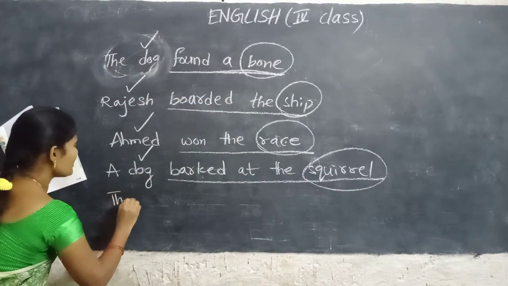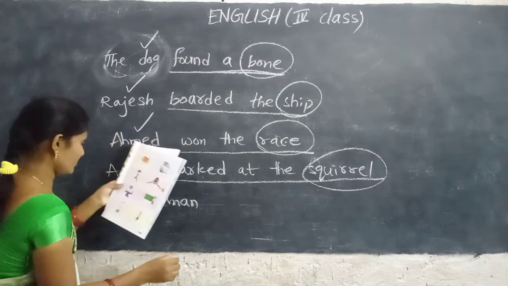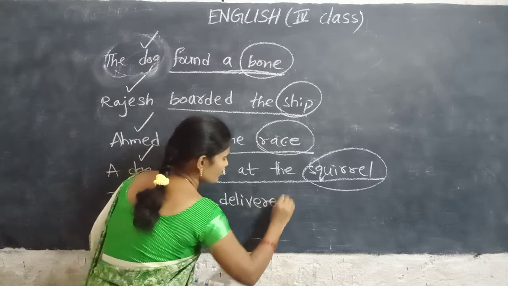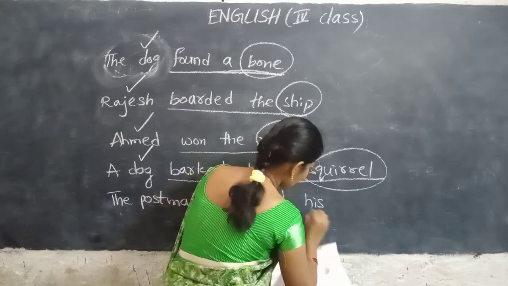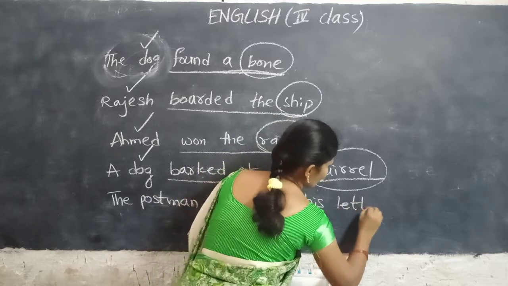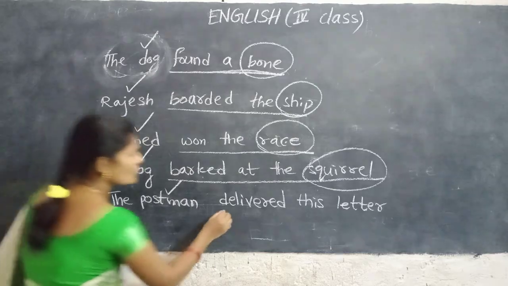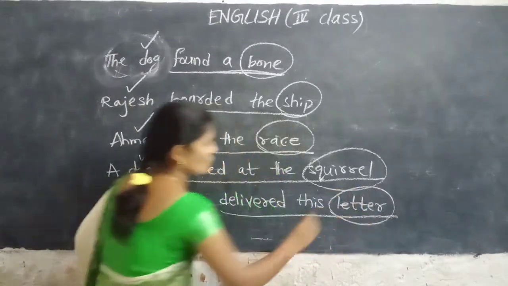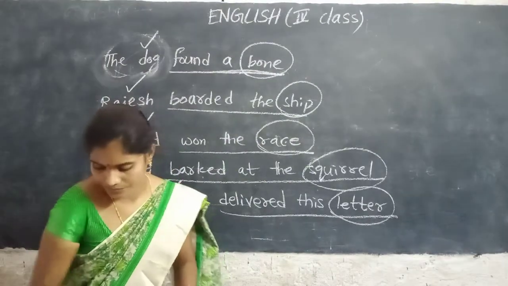The postman delivered his letter. Postman is the subject. This is the predicate. And letter is the object.